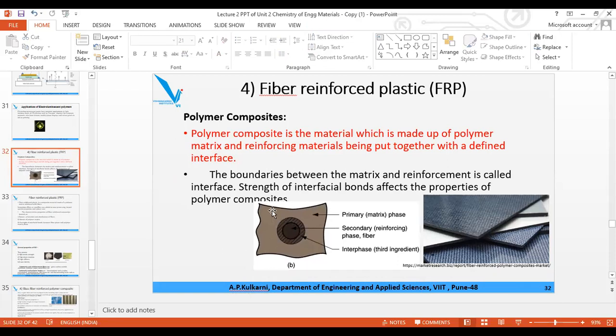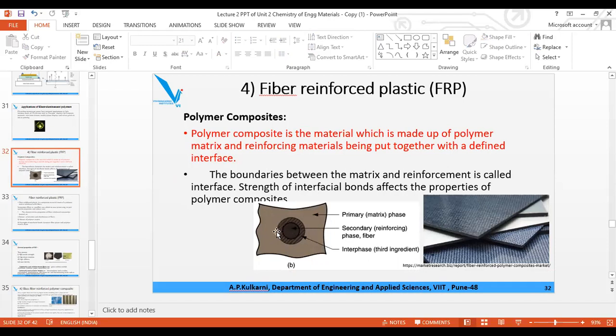Can you see? This is the polymer. It may be a nylon, polyethylene, polypropylene, epoxy resin, etc. And we are improving it by adding certain reinforced material like a fiber. Fiber may be glass fiber, carbon, aramid, then asbestos, etc.